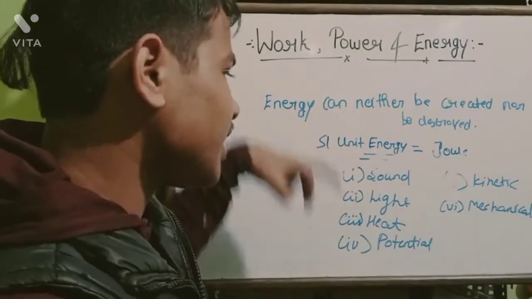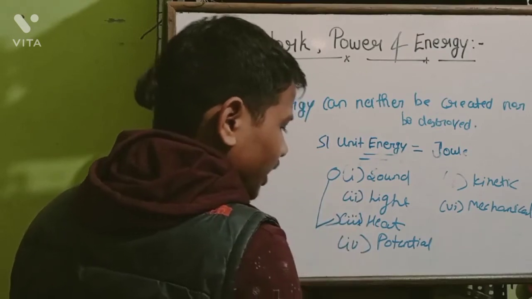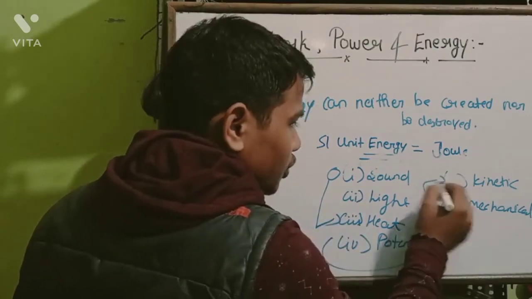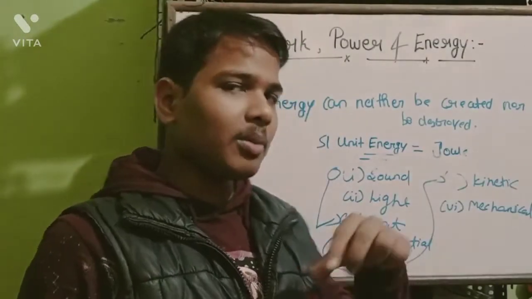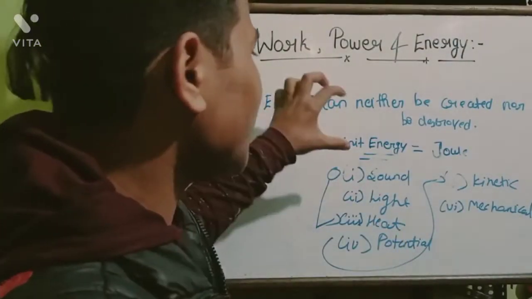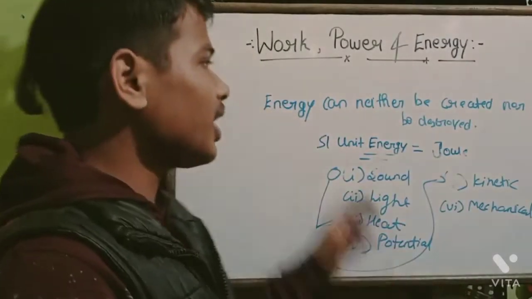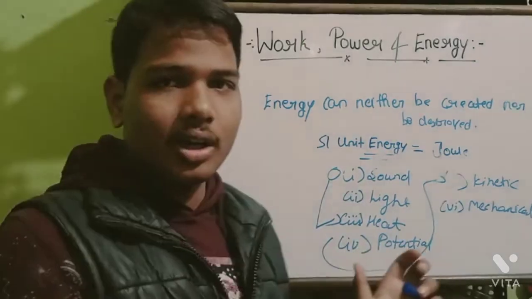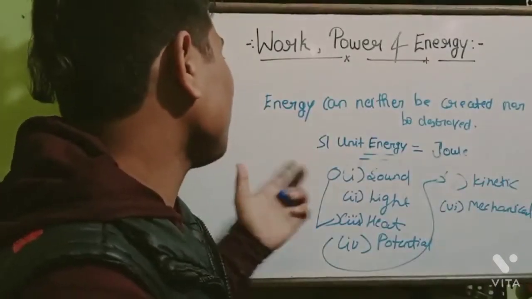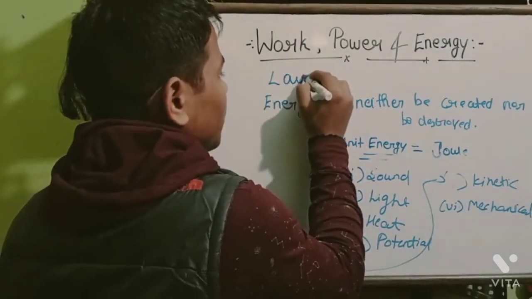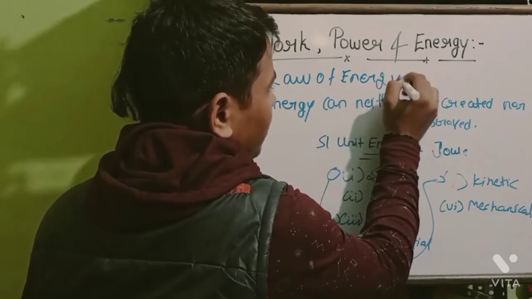It only changes its type. As if there is sound energy, it may change into heat energy, or kinetic energy may change into potential energy, but they do not go anywhere or come from anywhere. So we can say that energy can neither be created nor destroyed in the universe. As we have studied the law of conservation of mass, that mass can neither be created nor destroyed, it is the same for the law of energy.